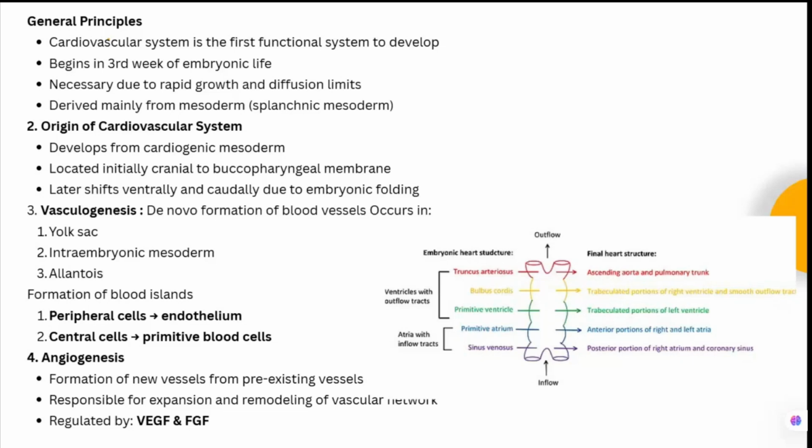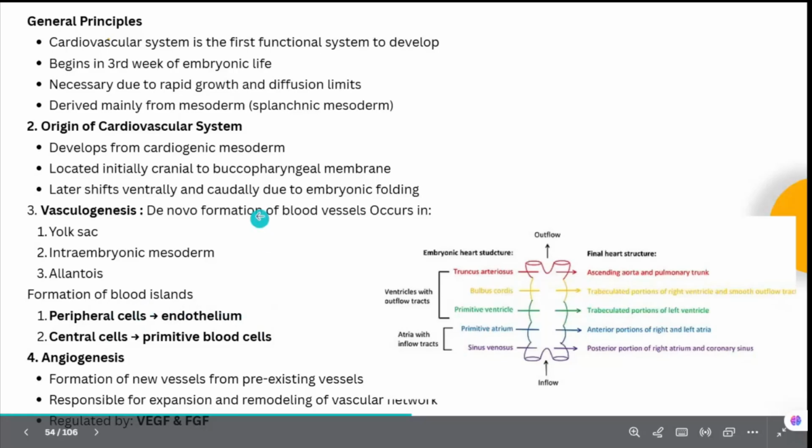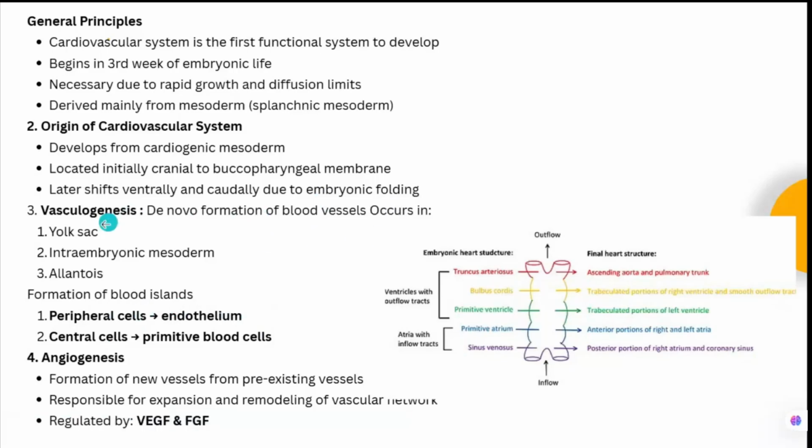Then there is vasculogenesis. There is de novo formation of blood vessels which occurs in the yolk sac, the intraembryonic mesoderm, and the allantois. The peripheral cells will lead to the formation of the endothelium and the central cells will form the primitive blood cells. So at three places this blood vessel formation happens: one is the yolk sac, second is the intraembryonic mesoderm, and third is the allantois.